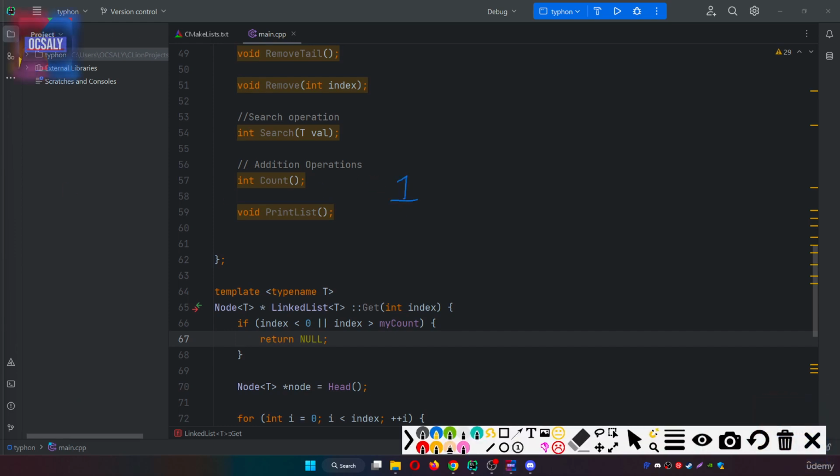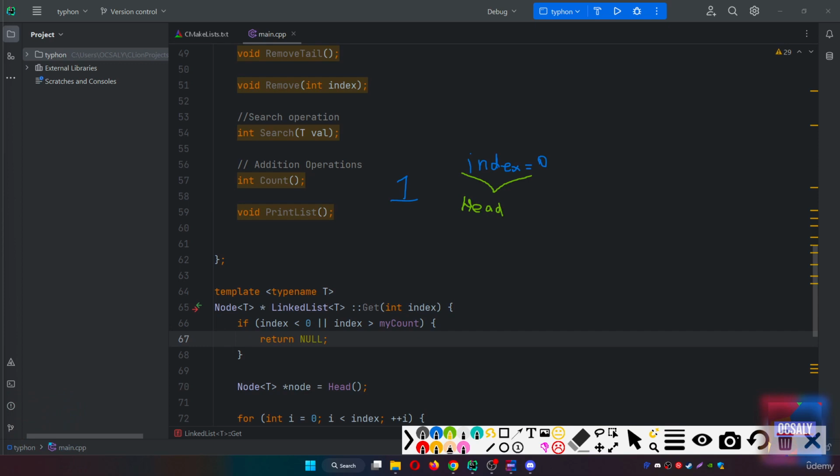So the first case is the new item is inserted at the beginning of the linked list, which is index equals 0, so that it becomes the head. So in this case, it becomes the head.